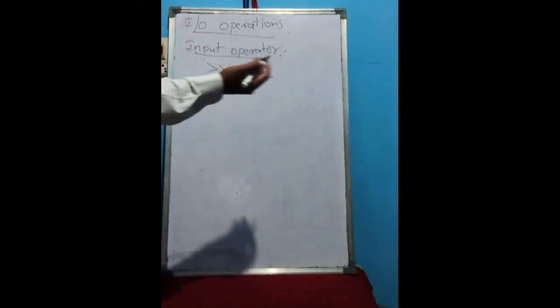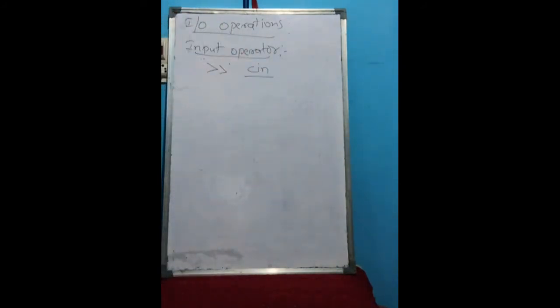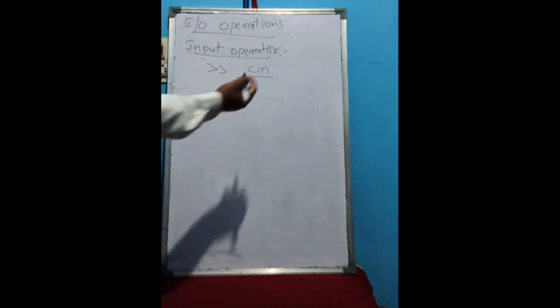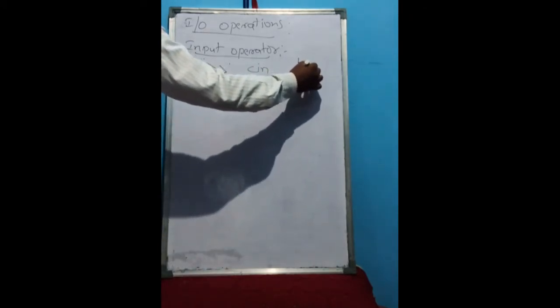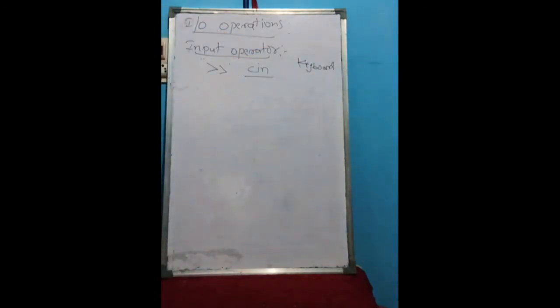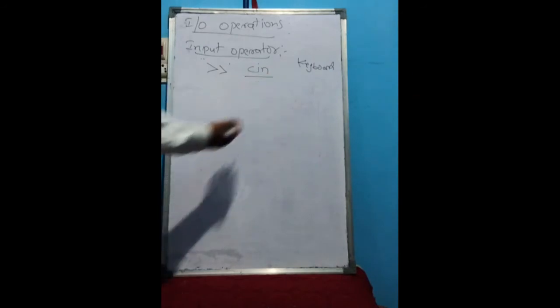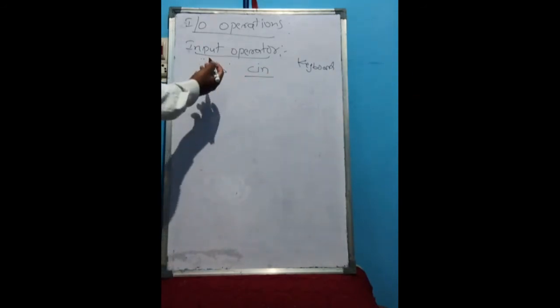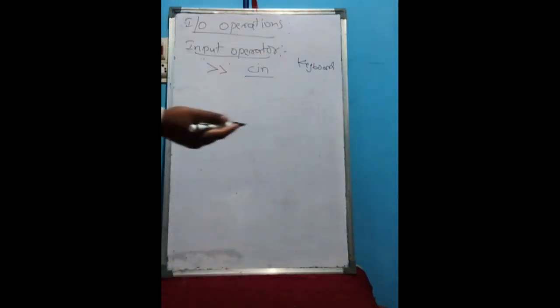Input means we read the data from the input devices. Normally the standard input device is the keyboard. From the keyboard we receive the data using cin and this input operator, and save it in a variable or wherever we require.